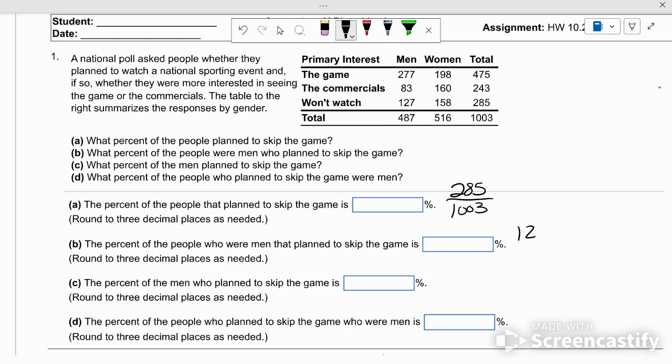Well, 127 out of the 487. Now, the percent of men who plan to skip the game is, okay, did I do that wrong? Oh, yep, I did the last one wrong. Percent of men who plan to skip the game is 127 out of 487. The percent of people who were men that planned to skip the game.